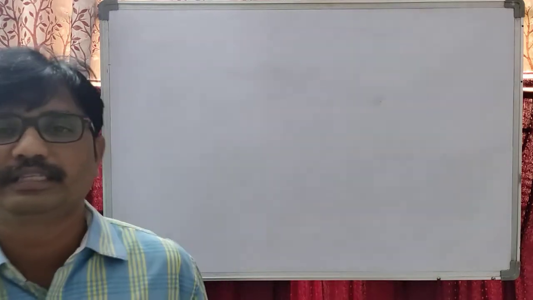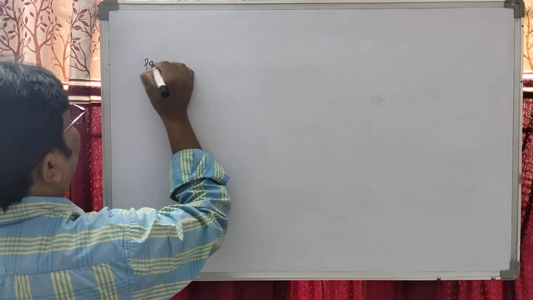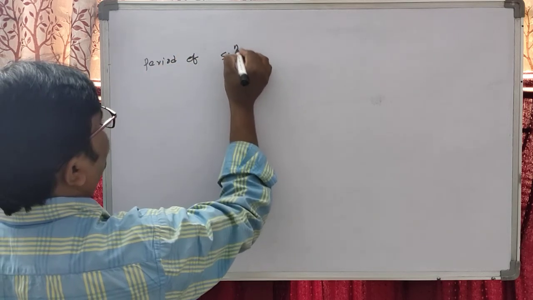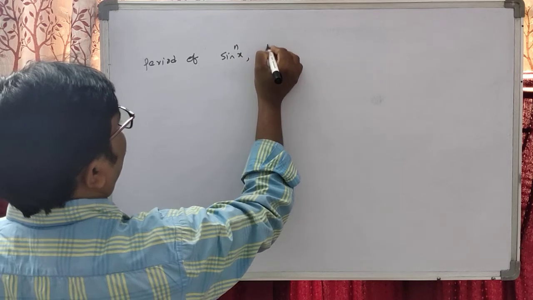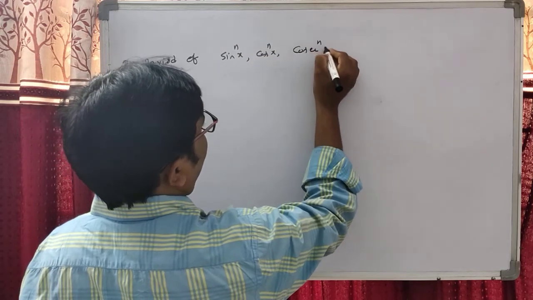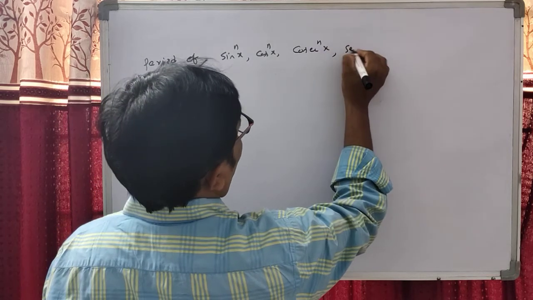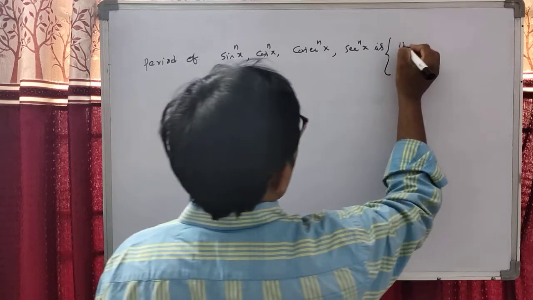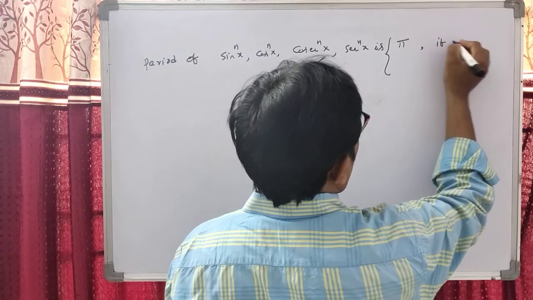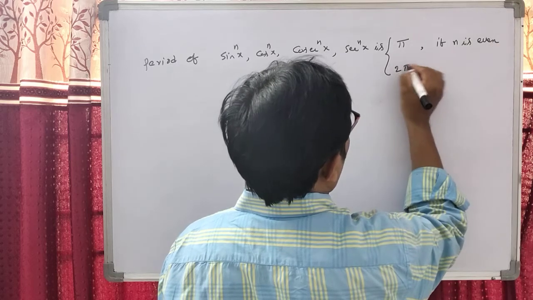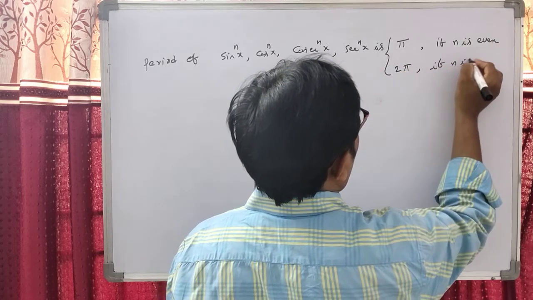All of you listen here: the period of sin power nx, cos power nx, cosecant power nx and secant power nx is always pi if n is even, always 2 pi if n is odd.